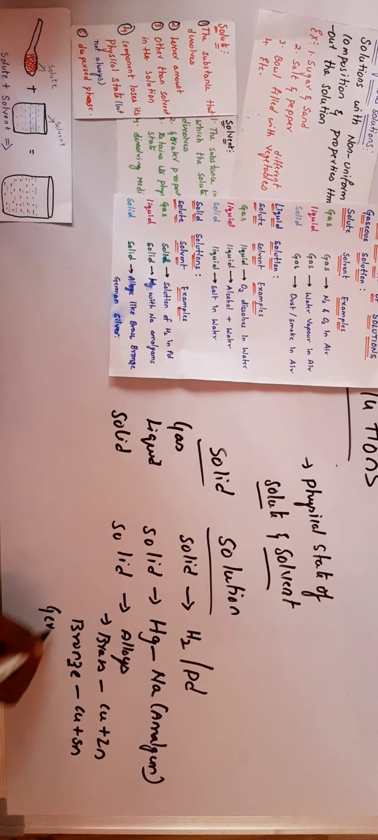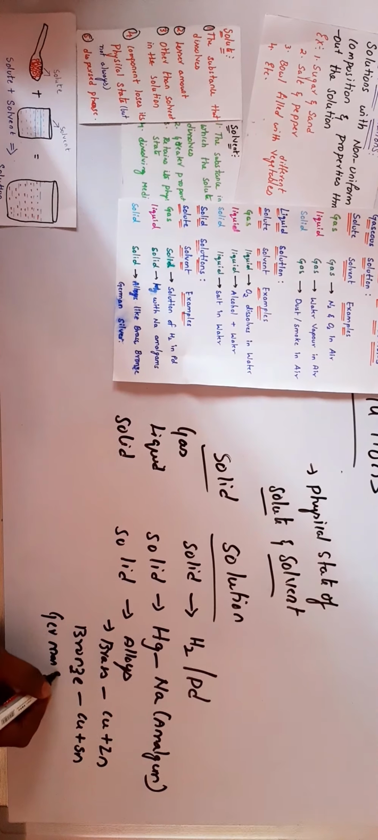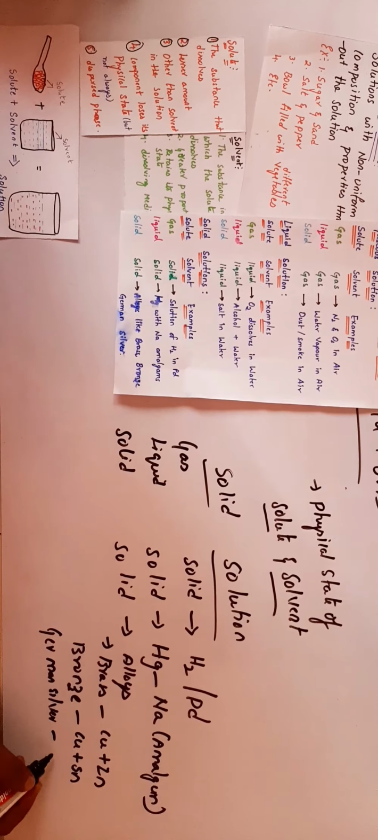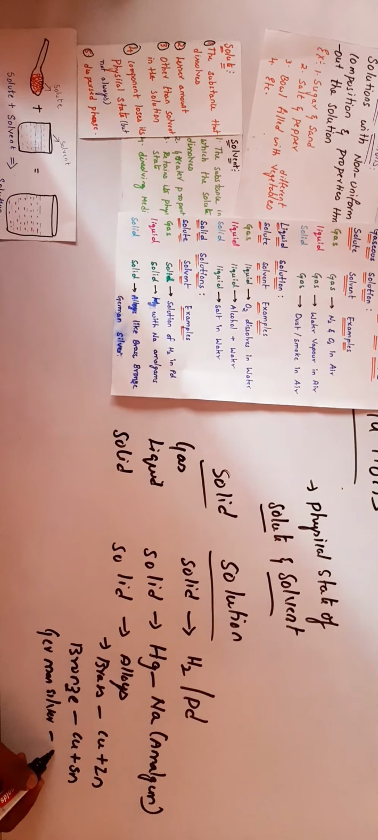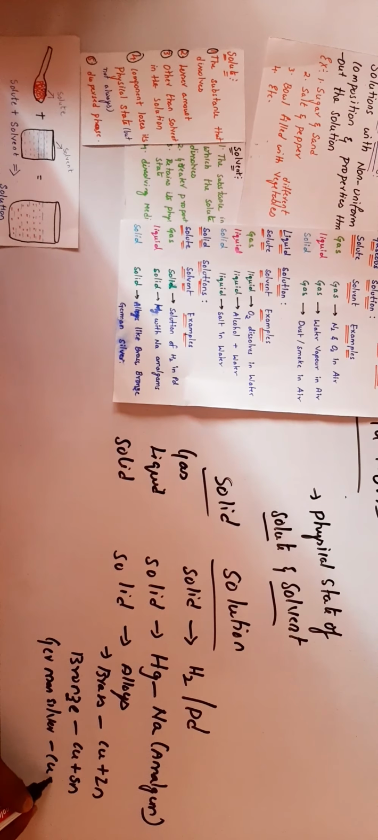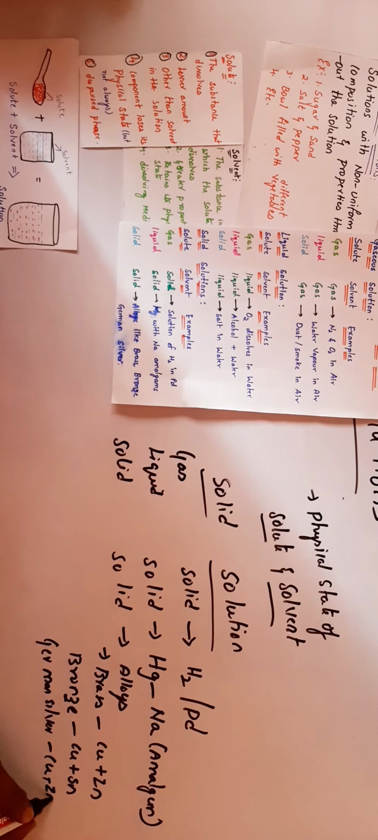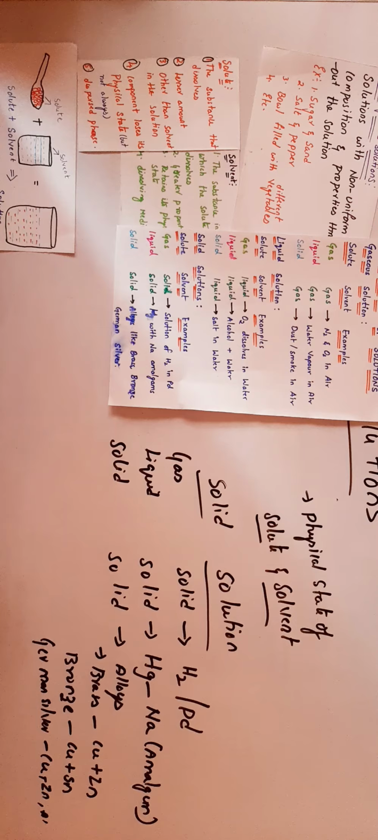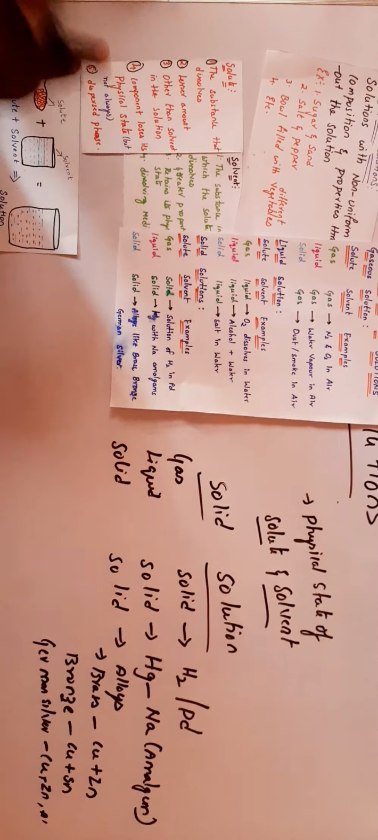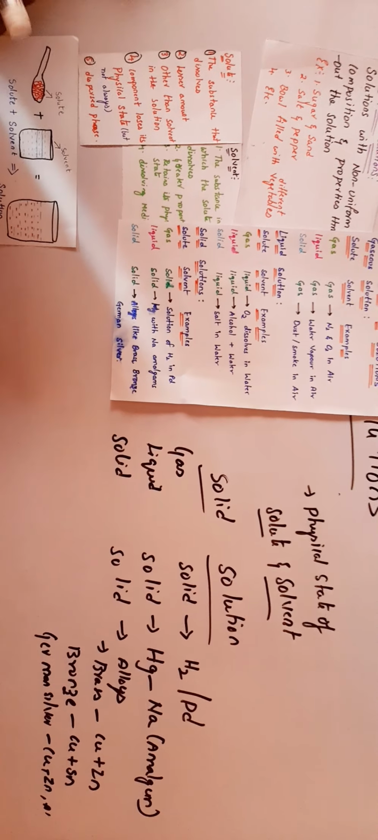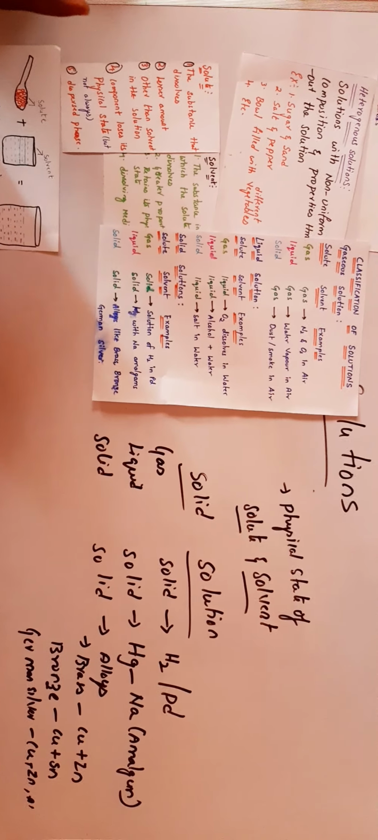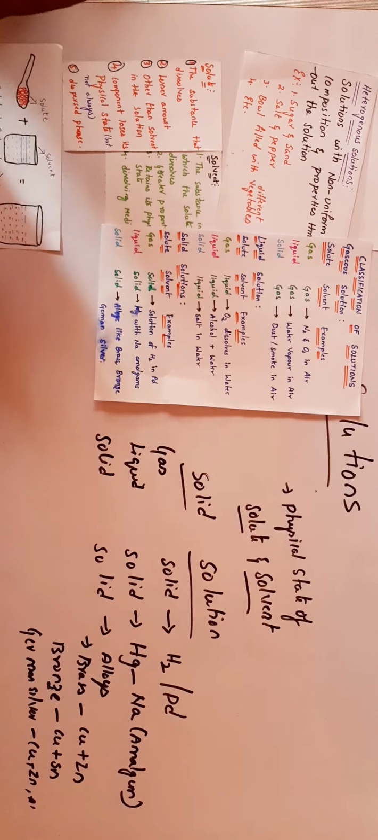Next, German silver. It is made up of three metals in solid state: copper, zinc, aluminium. These are solid solutions. This classification is based on the physical state of solute and solvent.